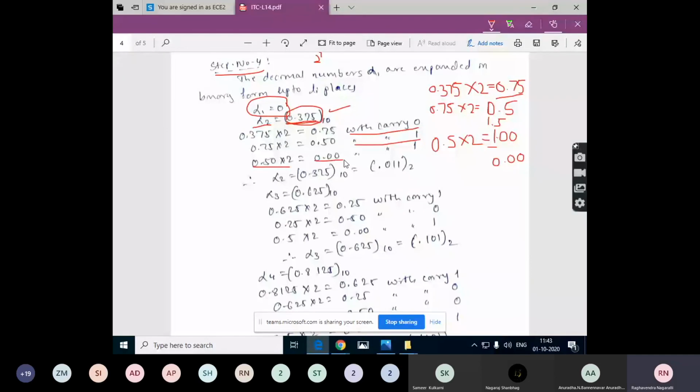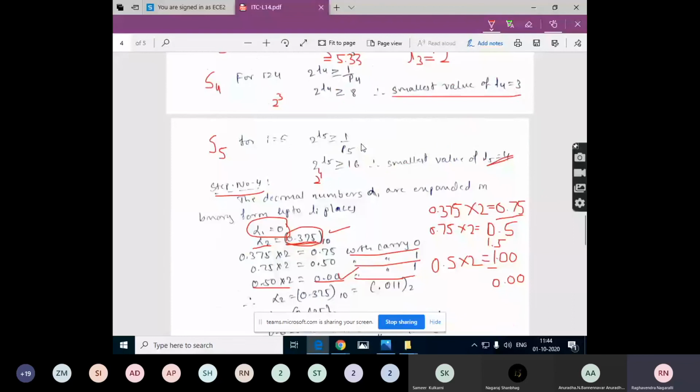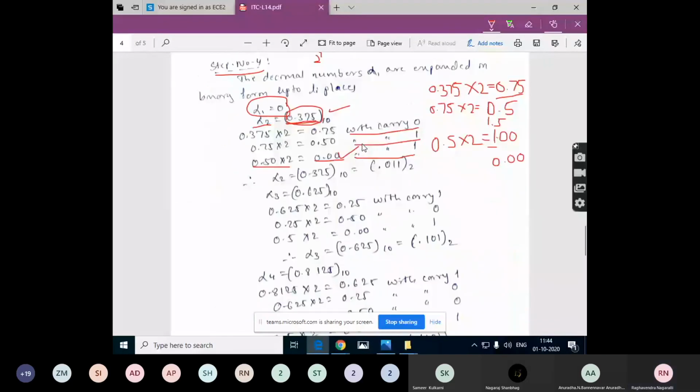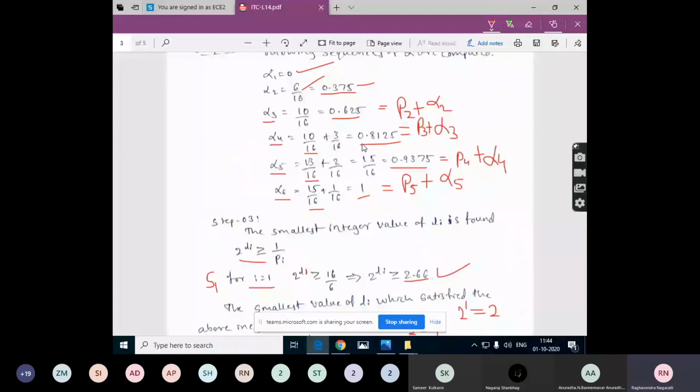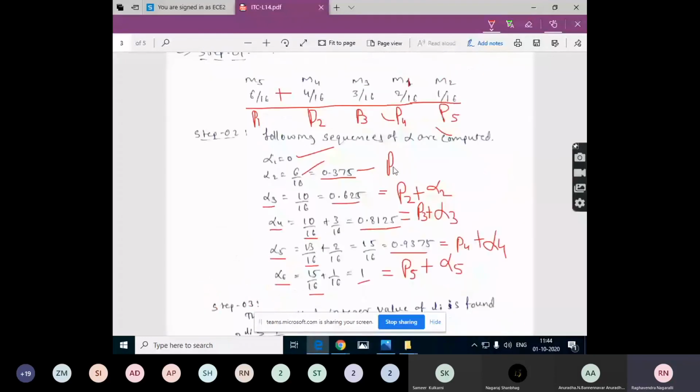Here again we got the 0 and we will stop here. If we get the 0, we need to stop because 0 into 2 will always be 0. 0 into anything is always 0. Once we get a 0 value, we need to stop there. And what is the Li place for this alpha 2? Alpha 2 in the sense it is having the P1 value, right? So P1 plus alpha 1.